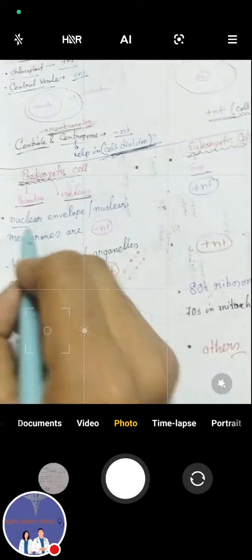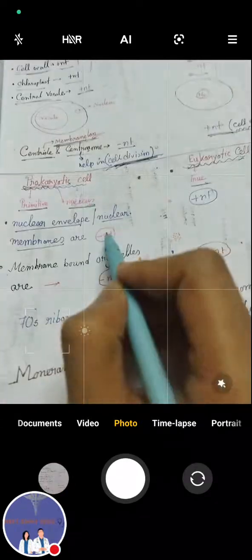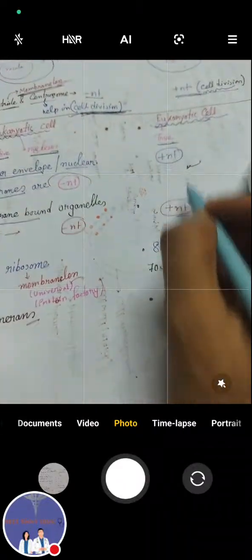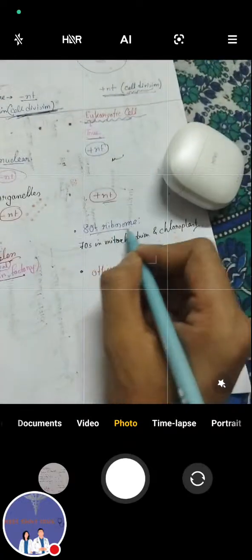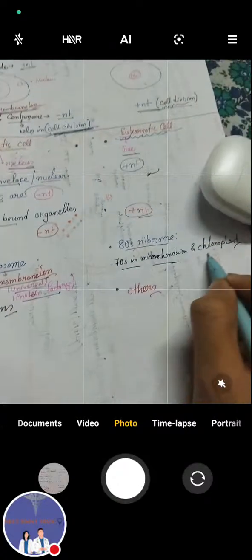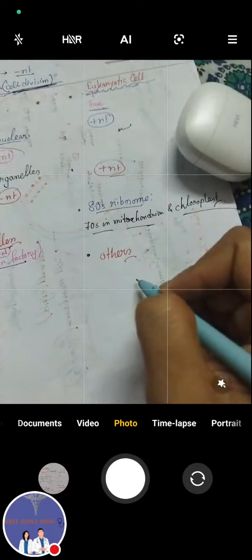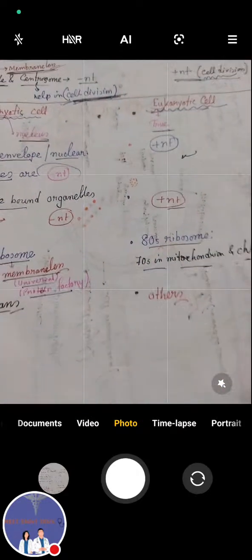The first difference is that the nuclear envelope or nuclear membrane is absent in prokaryotes and present in eukaryotes. Membrane-bound organelles are absent in prokaryotes and present in eukaryotes. Prokaryotes have 70S ribosomes, membraneless, the universal protein factory. Eukaryotes have 80S ribosomes, and 70S in mitochondria and chloroplast. Monera is an example of prokaryotic. Eukaryotic examples are Protista and so on; all of these are eukaryotic.